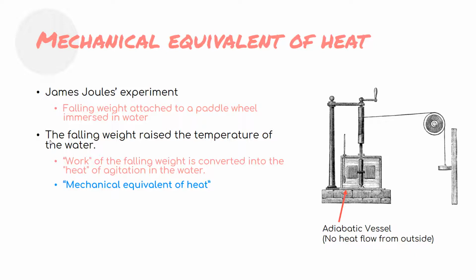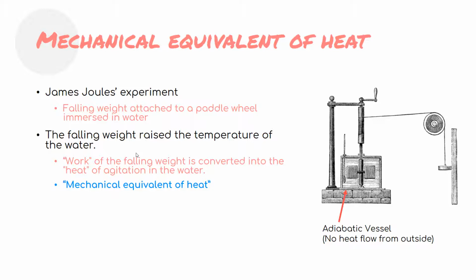In his experiment, he let go of this weight, and the weight spun the paddles, and that action raised the temperature of the water. We know today that is because of the friction between the paddle wheel and the water. But in his conclusion, he stated that the work of the falling weight is converted into heat of agitation of water. Agitation of water is essentially friction. This might not sound like anything groundbreaking, but it was quite a revelation because it is a contradiction to the caloric theory.